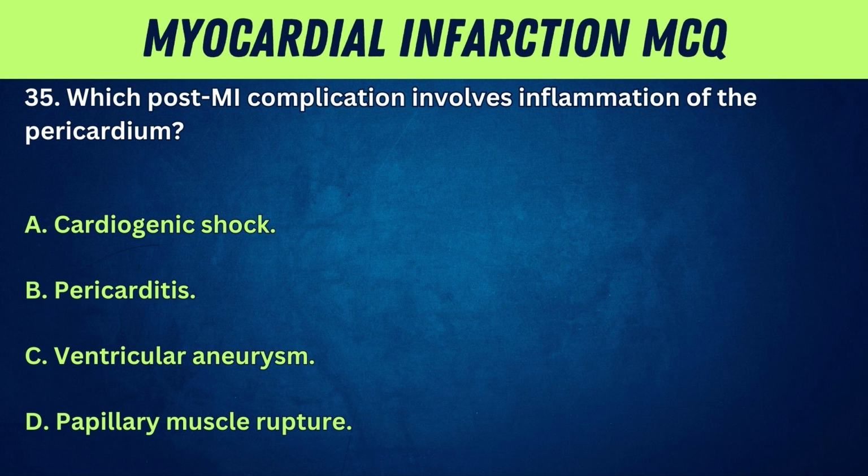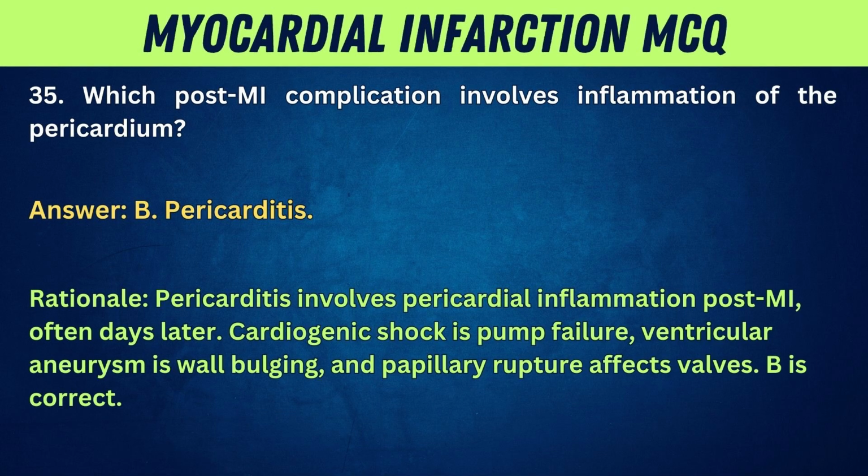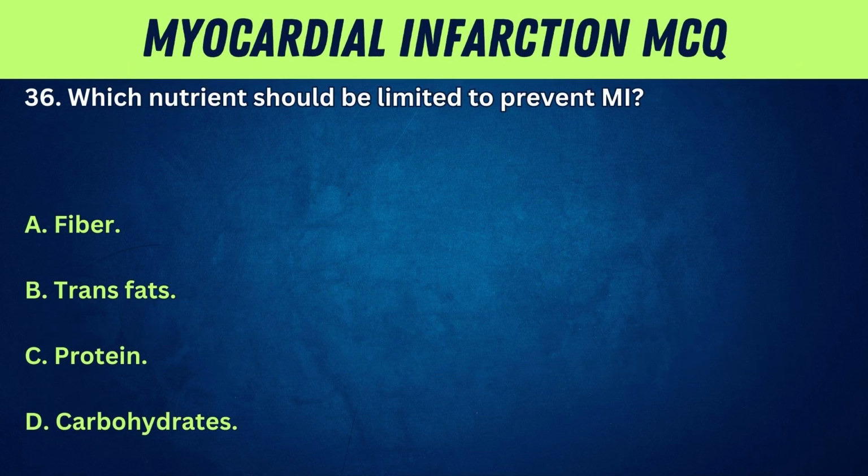35. Which post-MI complication involves inflammation of the pericardium? A. Cardiogenic shock. B. Pericarditis. C. Ventricular aneurysm. D. Papillary muscle rupture. Answer: B. Pericarditis. Rationale: pericarditis involves pericardial inflammation post-MI, often days later. Cardiogenic shock is pump failure, ventricular aneurysm is wall bulging, and papillary rupture affects valves. B is correct.